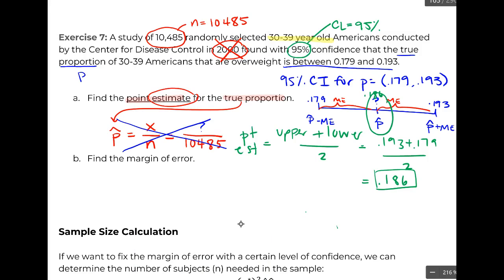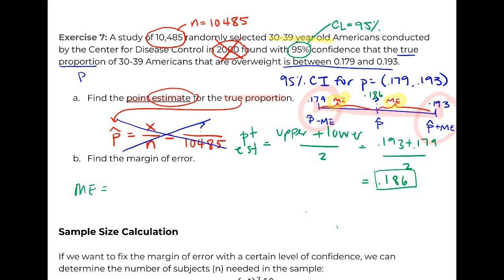The next piece asks you to find your margin of error. Once you have P hat, that's straightforward. You just need to figure out how much you added or subtracted to get to the other side. But if I asked you just straight up for a margin of error without finding the point estimate first on an exam, the easiest way to do this is to just realize that when we're looking at our upper and lower, we can see that the entire width of this confidence interval is one margin of error plus another margin of error.